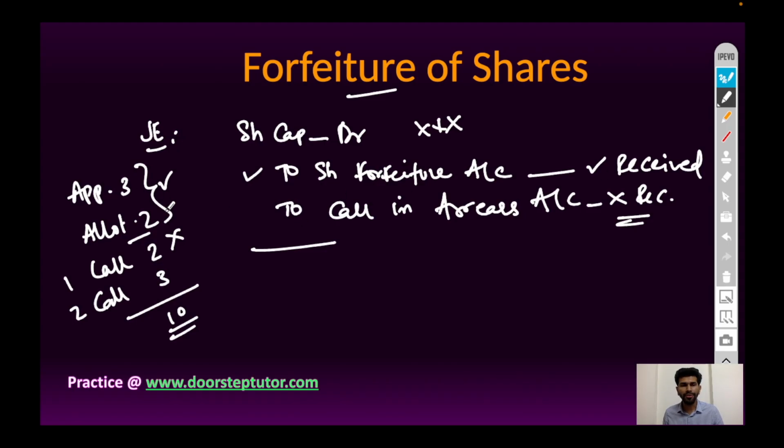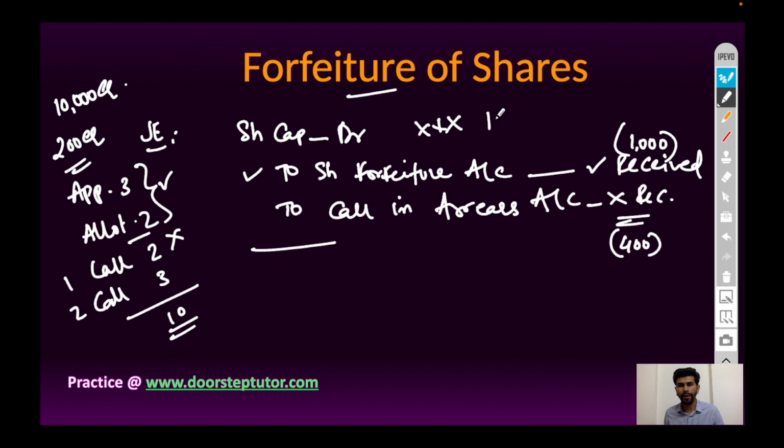So 5 rupees for share forfeiture account, 2 rupees for call in arrears account, and a total of 7 rupees per share will be debited to share capital account. If the company has issued 10,000 equity shares and out of 10,000, 200 equity shares are call in arrears, then 200 into 5 rupees, that is 1000 rupees, will be credited to share forfeiture account, and 200 into 2, 400 rupees, will be credited to call in arrears account.